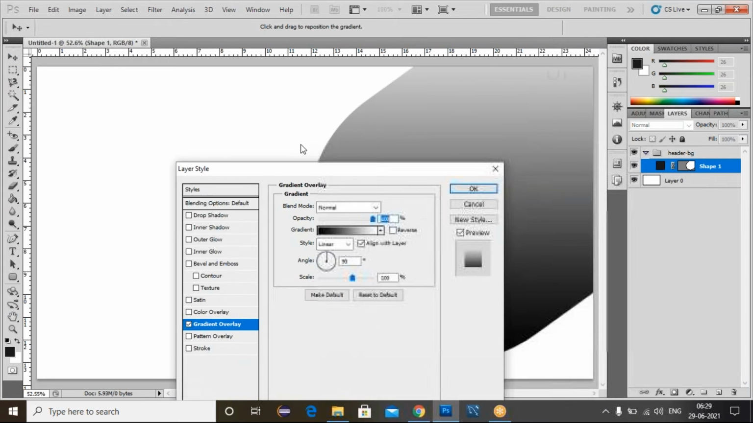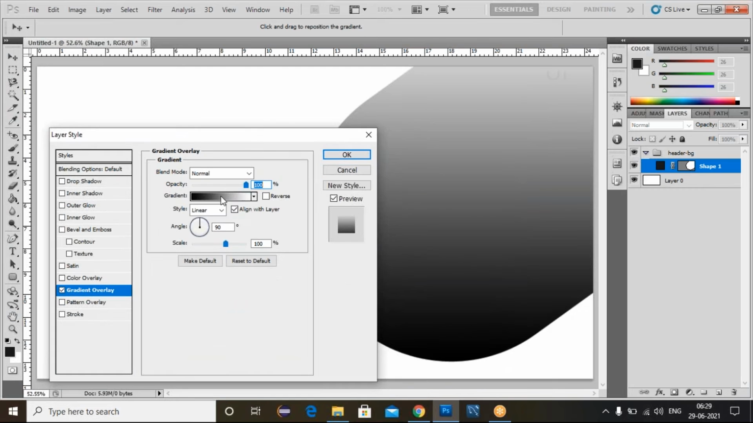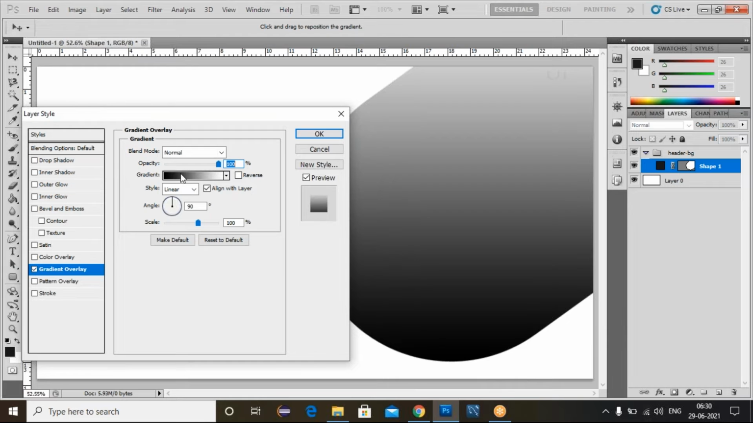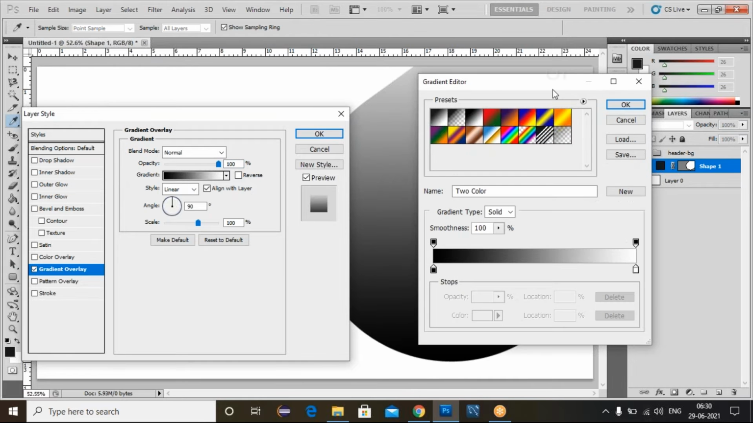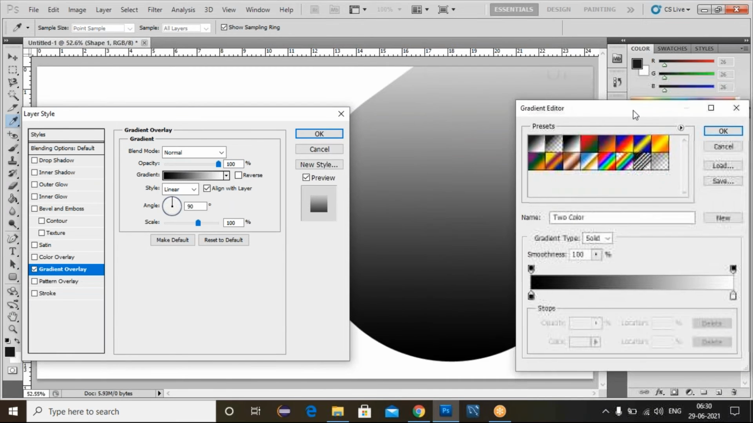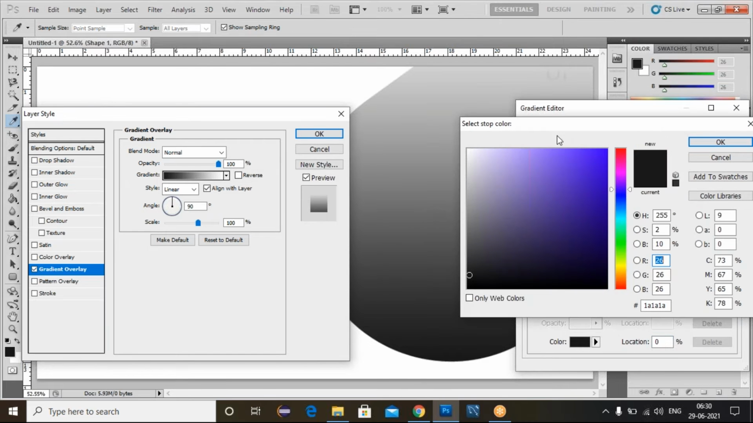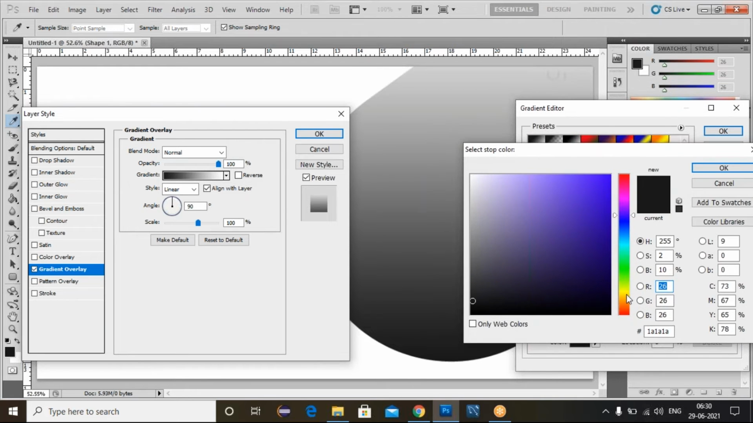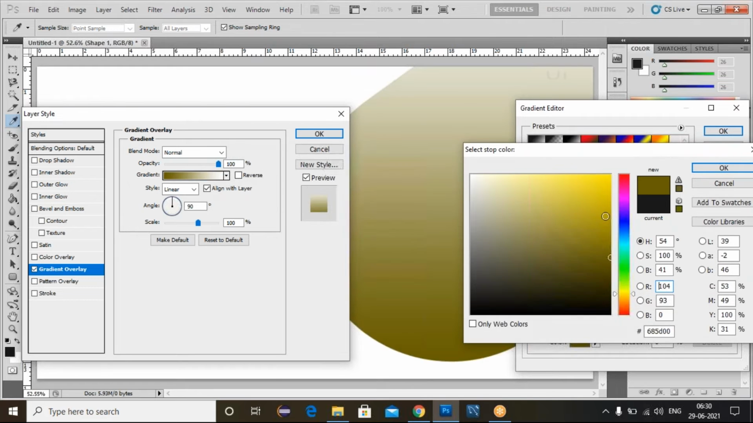Now we need to apply some gradient color to the shape. So how can we apply the gradient color? Select this shape, go to Effects, and click on Gradient Overlay. We have a preview here. By default it will apply the basic color. Here you can click on the gradient, and the gradient editor opens. Select the basic color, and now we need to apply our custom colors.